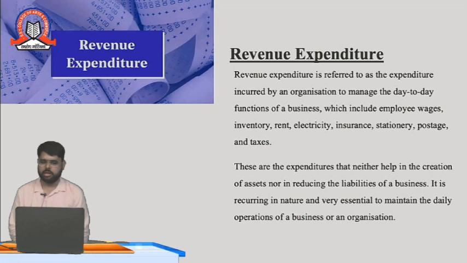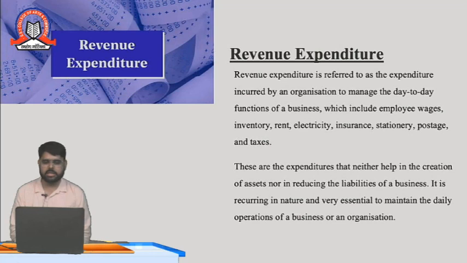Rent is a revenue expenditure. Electricity, for example, we are paying the electricity bill, we are paying the rent. Insurance, we are paying the insurance premium. Stationery, printing and stationery expenses, postage and taxes. Okay, so these all are revenue expenditure, because these are recurring in nature. We are paying again and again. Okay, we are paying monthly. These are all the monthly expenses that a business firm pays.